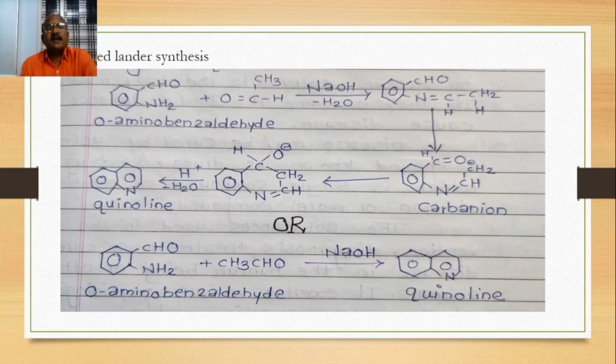Second one is the Friedlander synthesis. In the Friedlander synthesis, we also prepare quinoline. Ortho-aminobenzaldehyde, when condensed with acetaldehyde, CH3CHO, in the presence of a base, sodium hydroxide, forms quinoline as the main product.